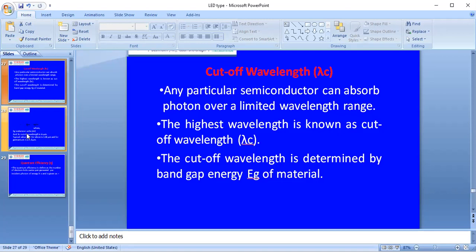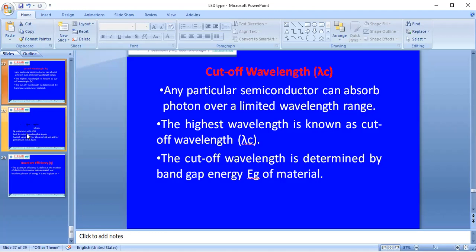That particular construction is also different based on the type of material band gap, that is, indirect band gap or direct band gap. Here in an LED, we have to use gallium arsenide phosphate, gallium arsenide and indium gallium arsenide phosphate material, which are also used as indirect band gap materials.